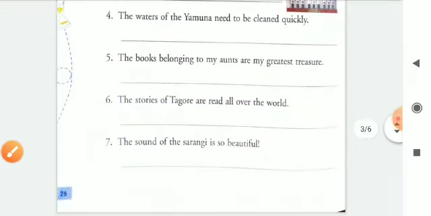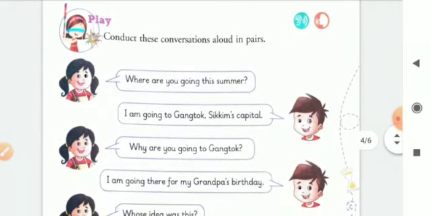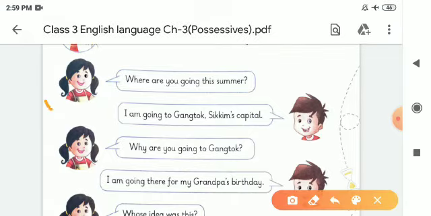So children, in this way you will complete your exercise. Now we are going on to the next page, play. Conduct these conversations aloud in pairs. So children, this exercise is for orals only, but we will read it out. Now, number 1: where are you going this summer? A girl is asking. A boy is replying that I am going to Gangtok, Sikkim's capital.